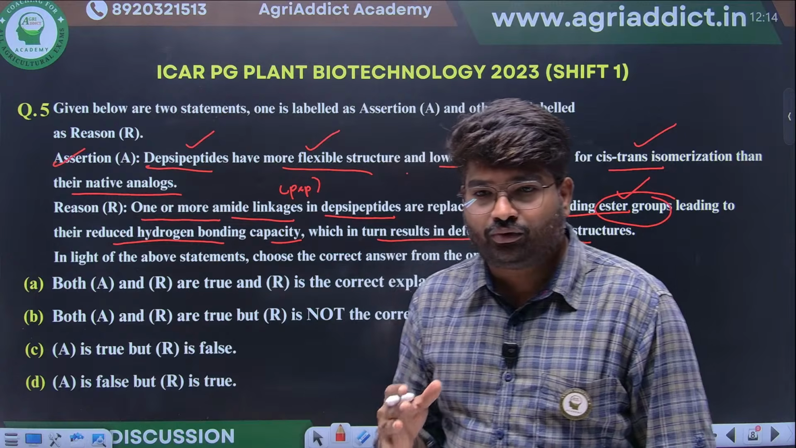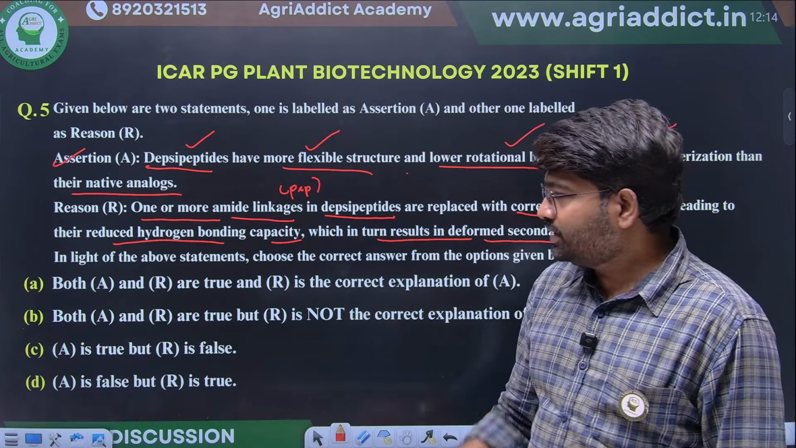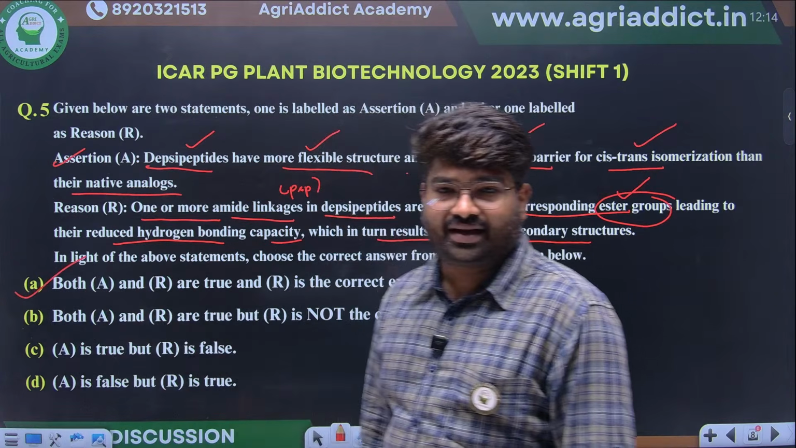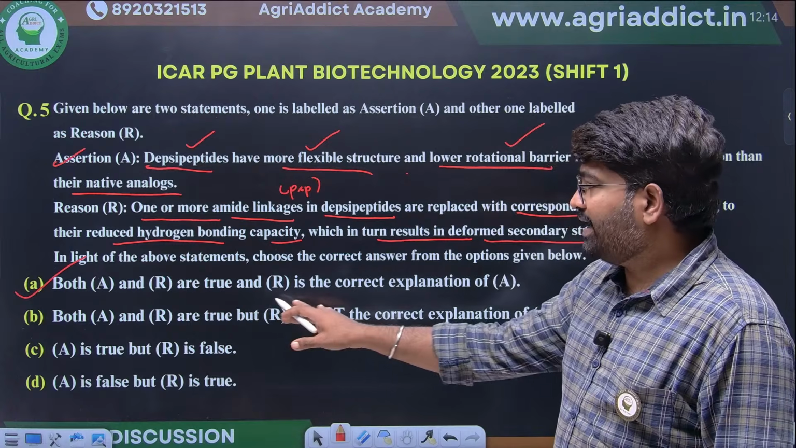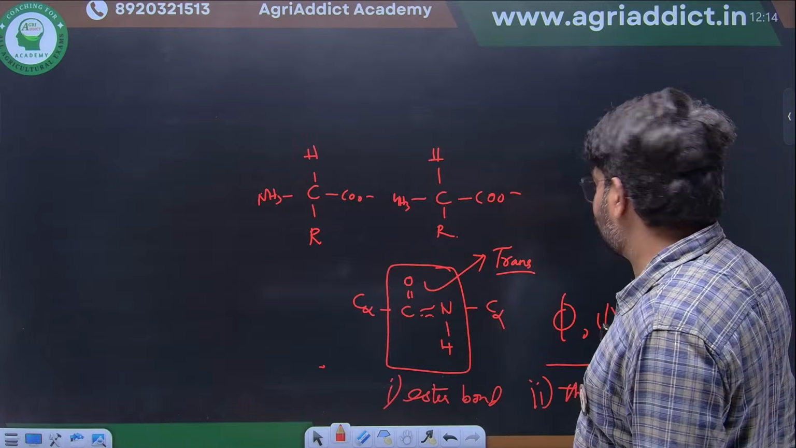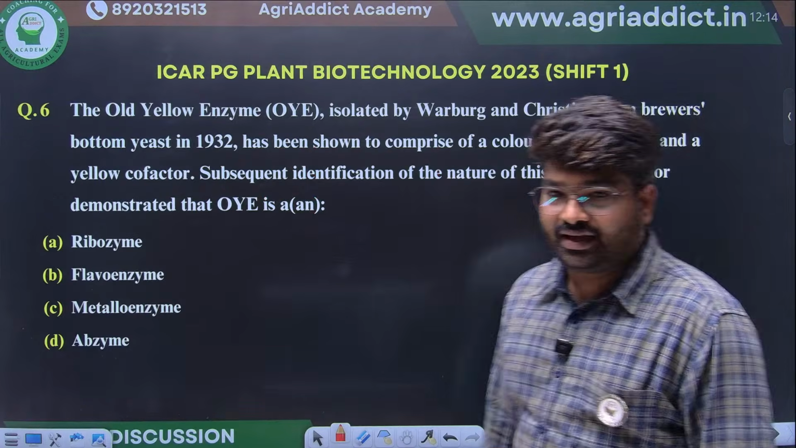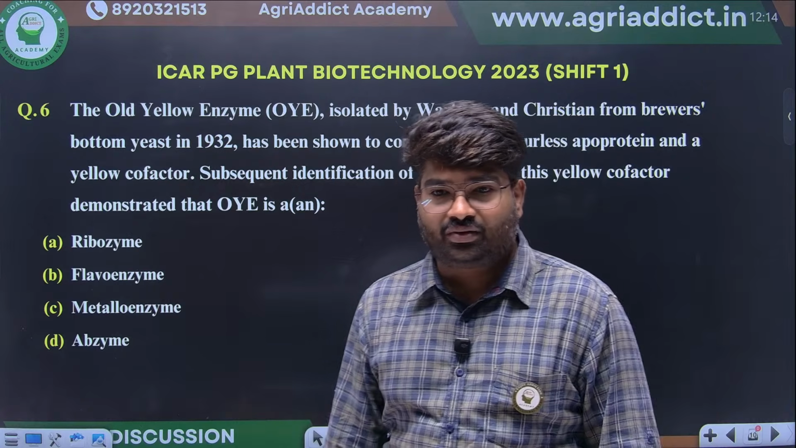Yes, both assertion and reason are correct. So, option A is the right answer. Clear? Both A and R are true and R is the correct explanation for A. Okay. And yes, very good, correct.